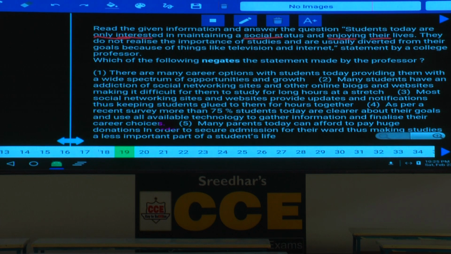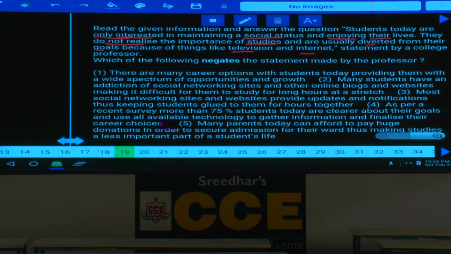They are giving more preference to social status and enjoying their lives. They are not realizing the importance of studies and are usually diverted from their goals because of things like television and internet.